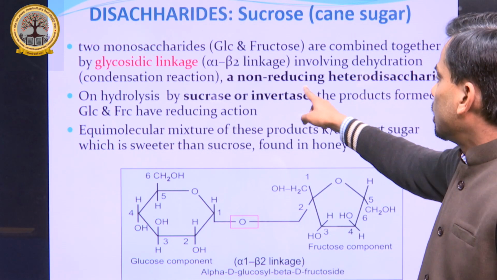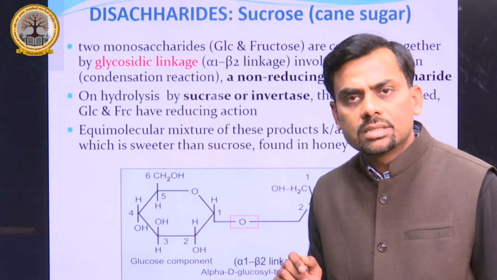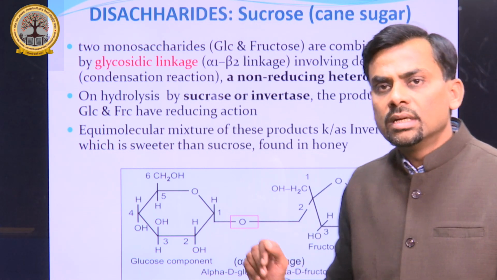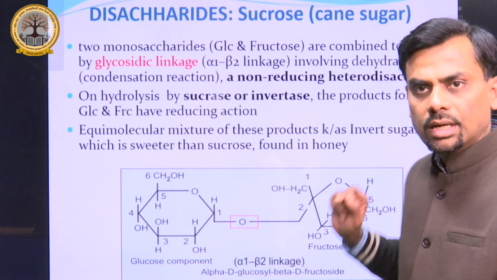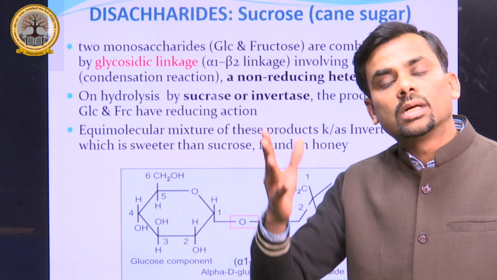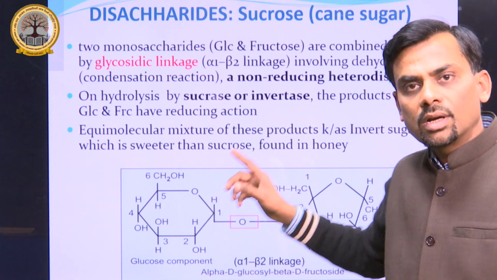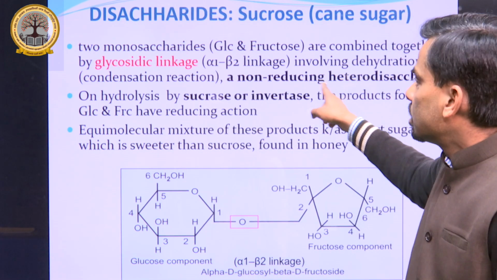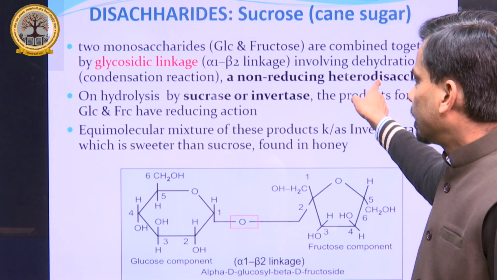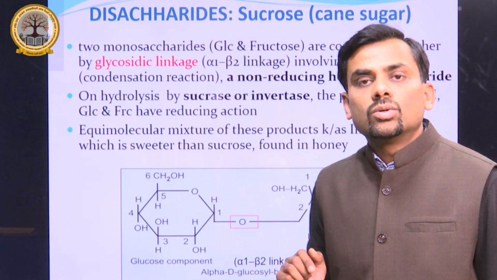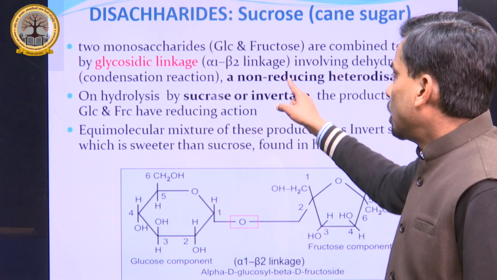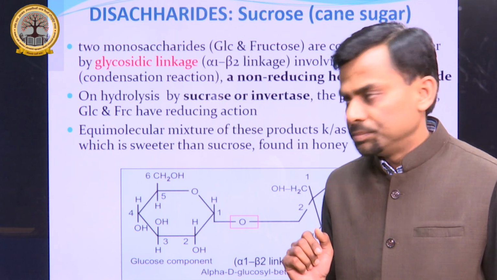So this is a non-reducing heterodisaccharide. As the two monosaccharides are different, glucose and fructose, that is why the term is heterodisaccharide. Do not confuse it with the heteropolysaccharide, which comes under polysaccharide. Here you are learning about disaccharide, and since the two monomeric units are different, the term is heterodisaccharide, and since no anomeric carbon is free, this is a non-reducing sugar.